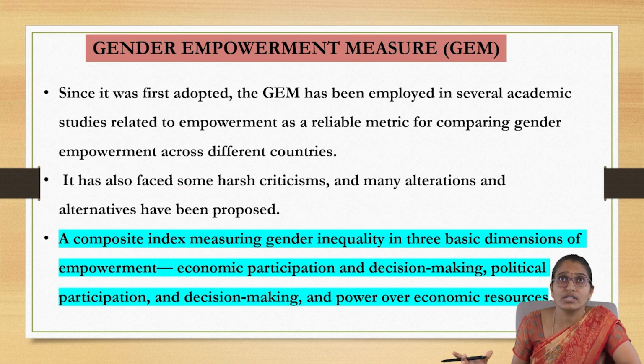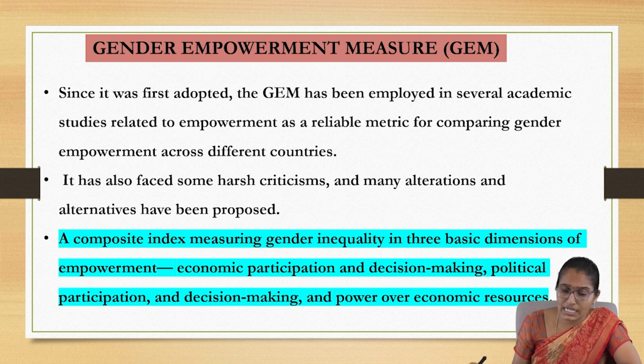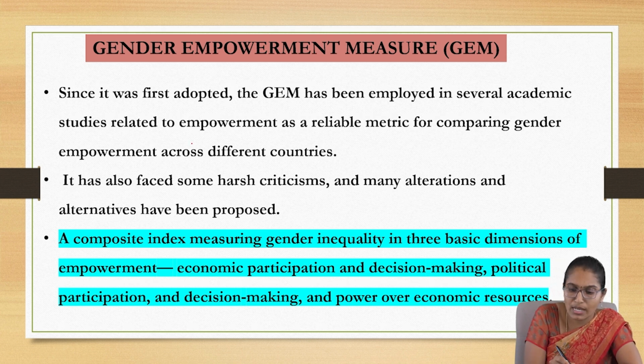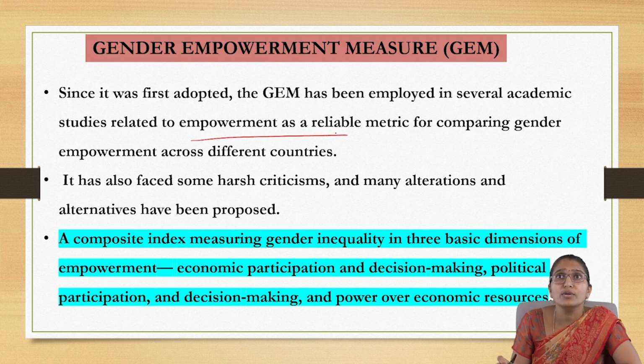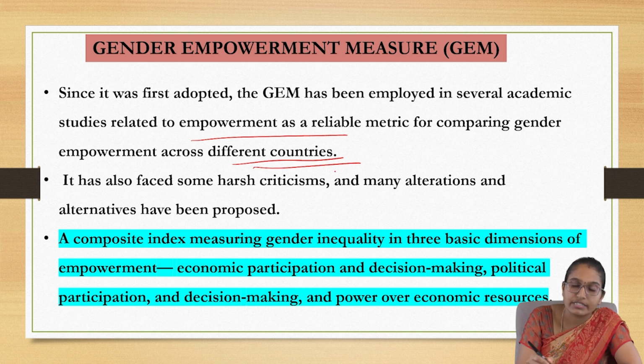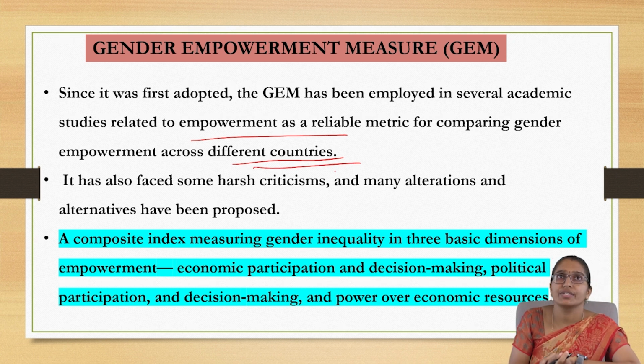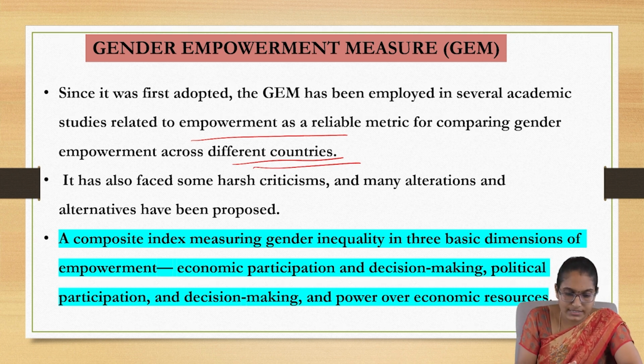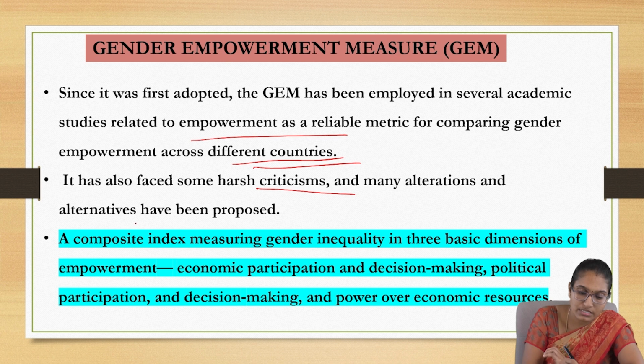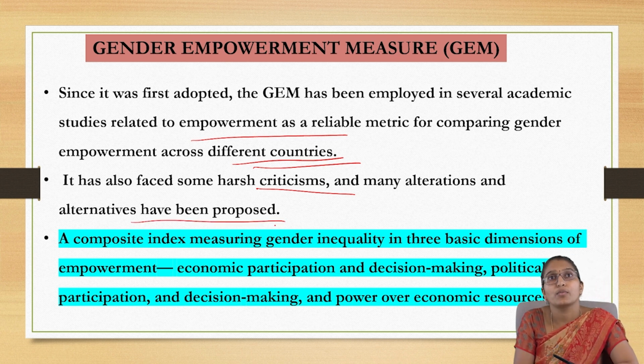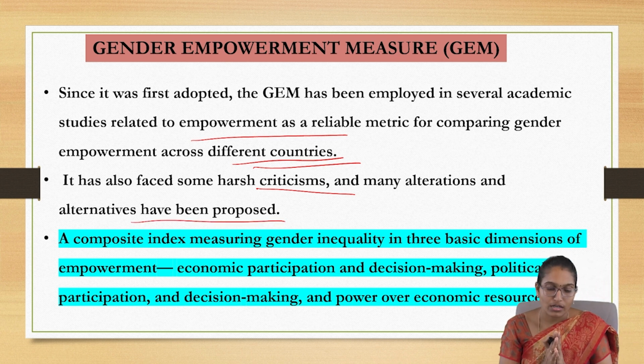Since it was first adopted, the GEM has been employed in several academic studies related to empowerment. It is a reliable metric for comparing gender empowerment across different countries. So it has been incorporated into academic studies. And it also has faced some harsh criticism and many alternatives have been proposed.